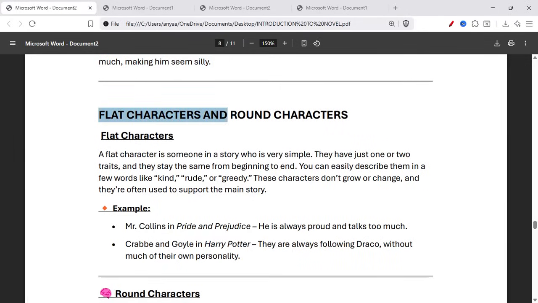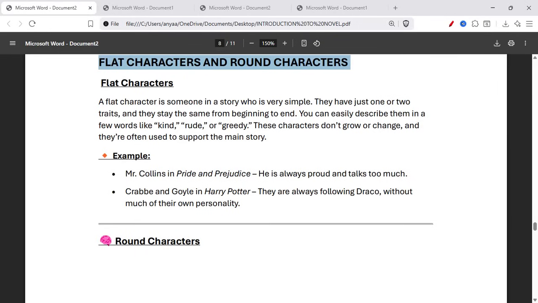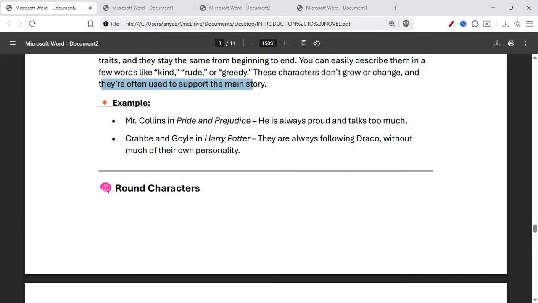Now, flat characters and round characters. So, a flat character is someone in a story who is very simple. They have just one or two traits and stay the same from beginning to end. They don't change much. So, you can easily describe them in a few words like kind, rude, or greedy. These characters don't grow or change, and they are often used to support the main story. For example, Mr. Collins in Pride and Prejudice, he is always proud and talks too much. Crabbe and Goyle in Harry Potter, they are always following Draco without much of their own personality.